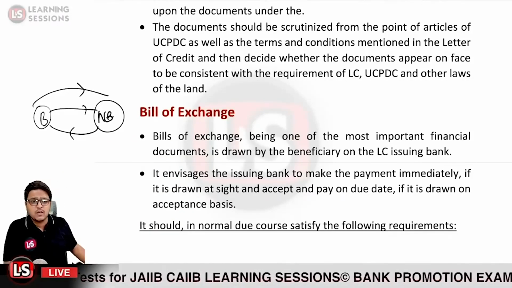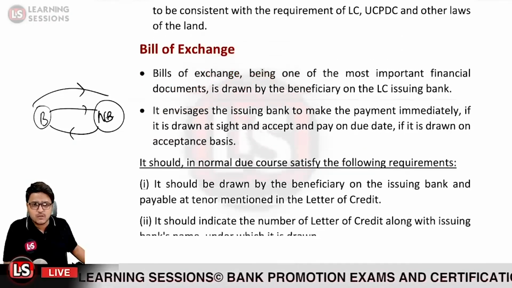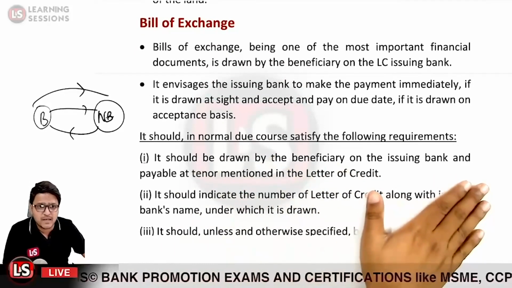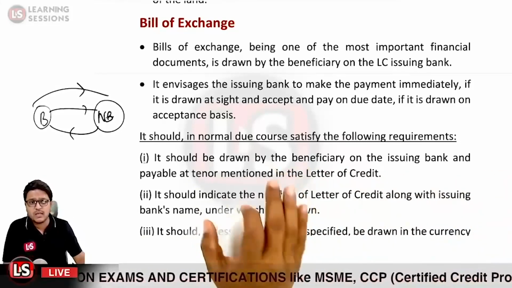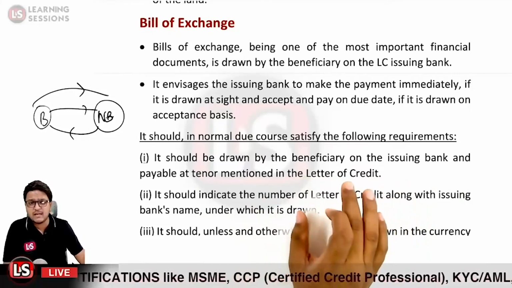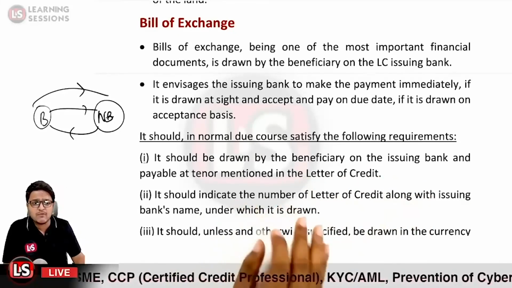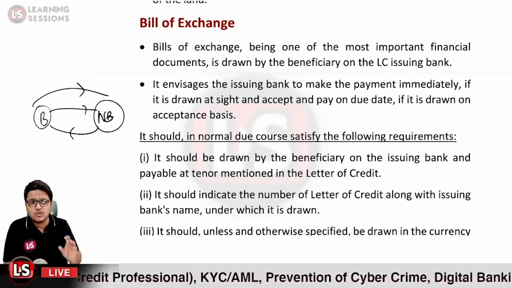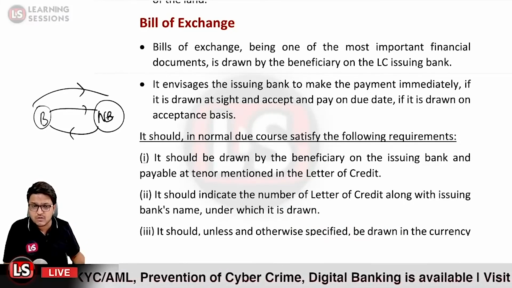It should, in normal due course, satisfy the following requirements. So what requirements are to be fulfilled? First of all, it should be drawn by the beneficiary on the issuing bank and payable at the tenor mentioned in the letter of credit. It can be accepted by the negotiating bank. It should indicate the number of the letter of credit, along with the issuing bank name under which it is drawn; this must be mentioned on the bill of exchange.